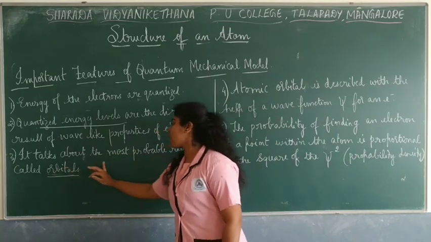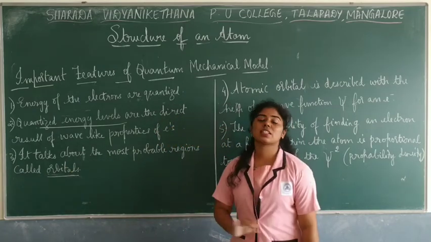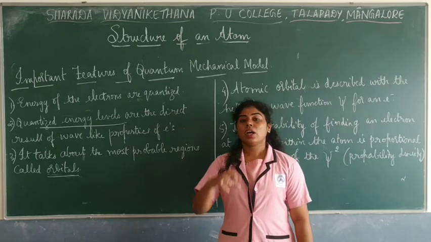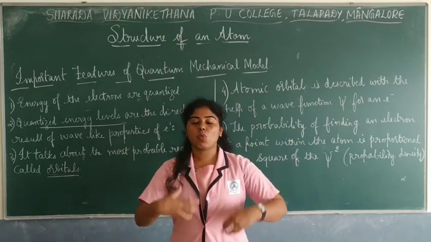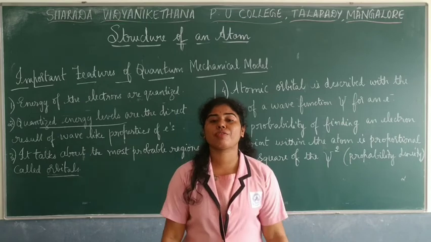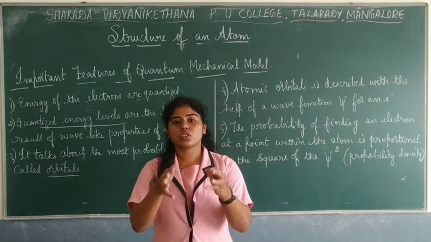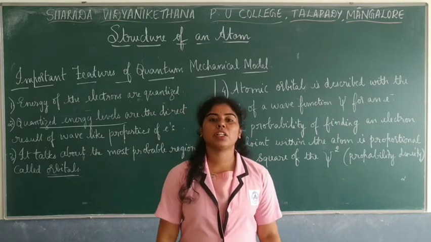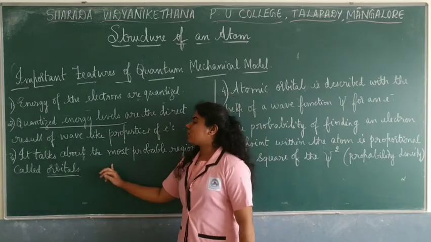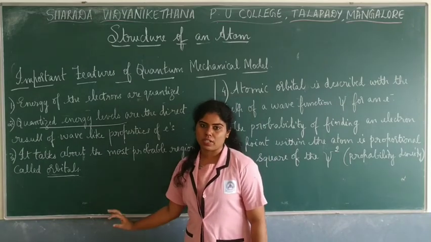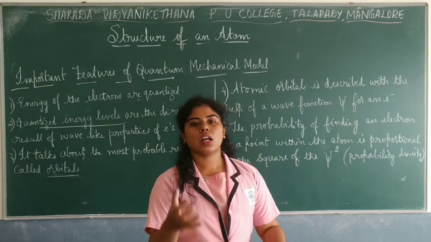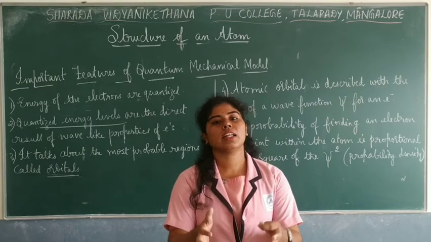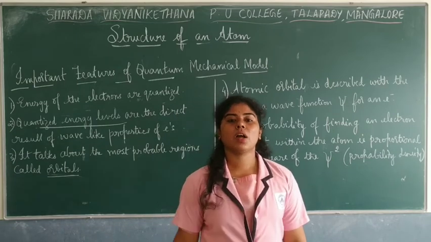The third one talks about the most probable regions, like orbitals. In an atom, the region of highest probability or chance of finding an electron is said to be the orbital. So this quantum mechanical model talks about the space of finding the electron in a maximum way.